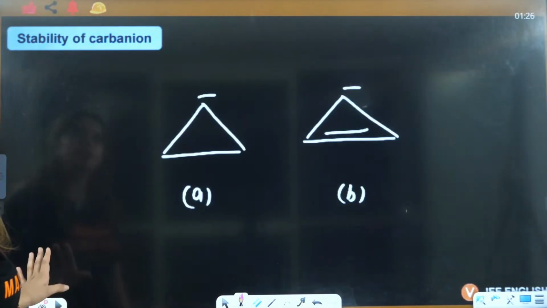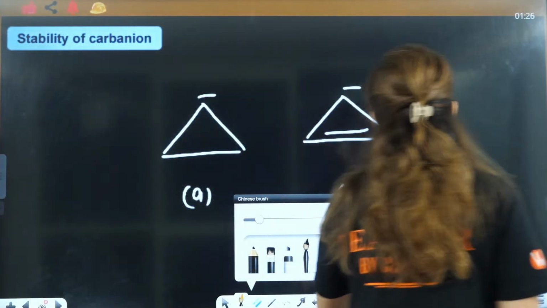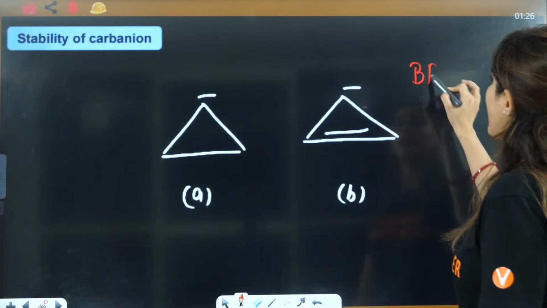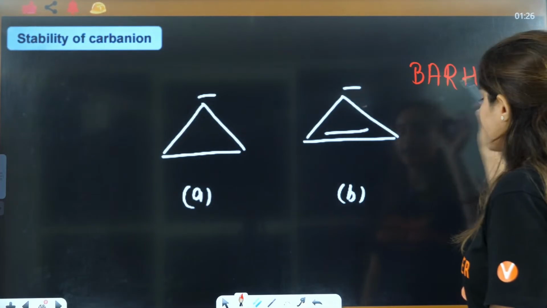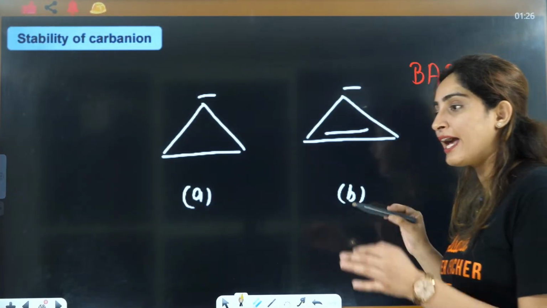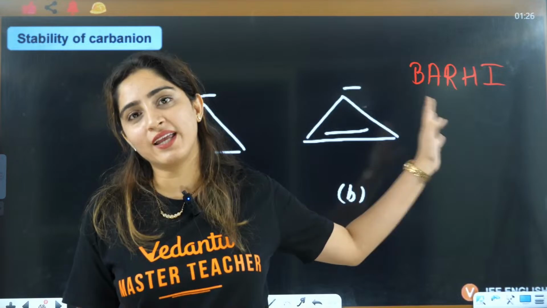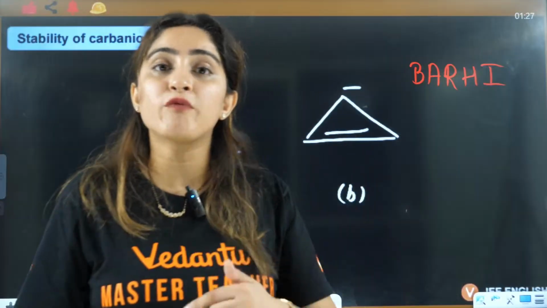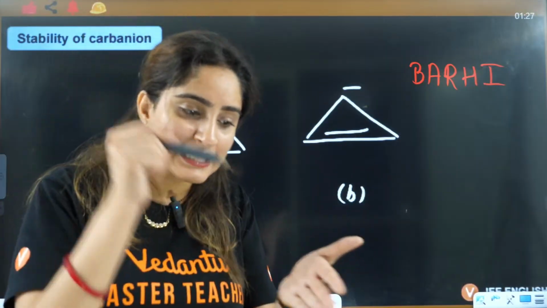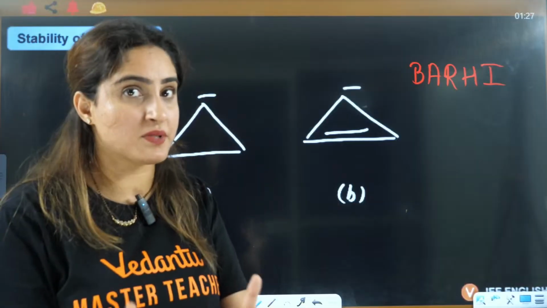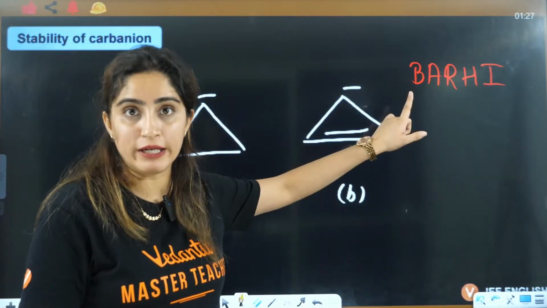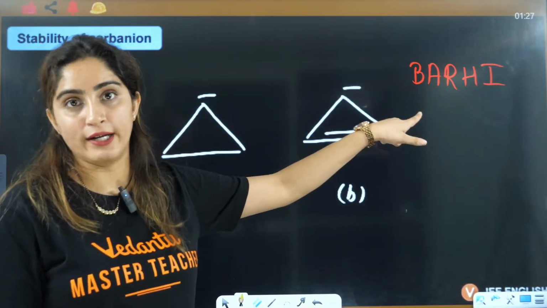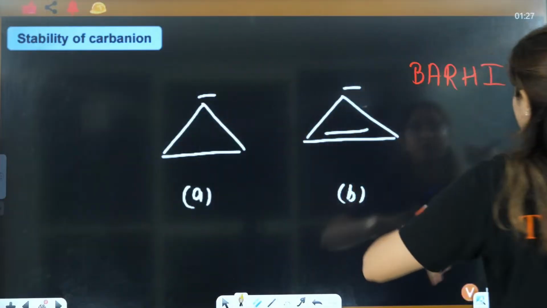This we have done. Tell me about this one, A and B. Again, we'll draw the benzene ring. No matter how tired you are of drawing it again and again, you will draw. I am also fed up of writing it again and again, it's irritating for me as well. But I am writing because I want you to have this habit, because sometimes back bonding is applied but we ignore it, aromaticity is applied but we ignore it. That's why writing this again and again is important.